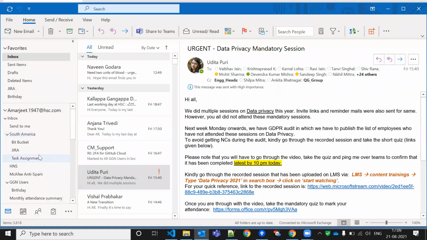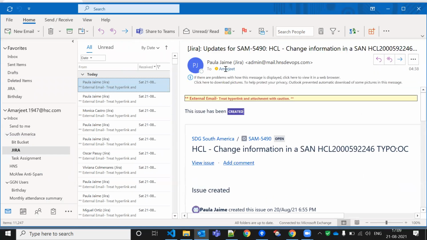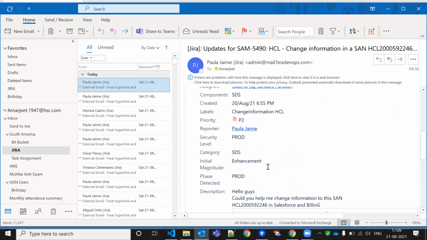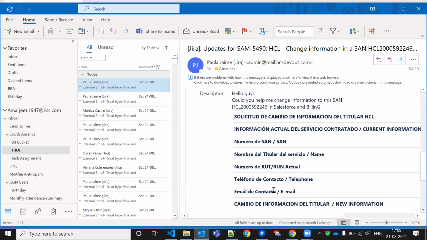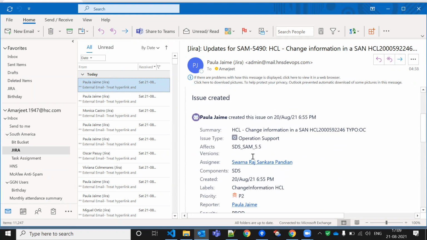Because I'm discussing about, and with the link, let me show you how it will be sent. So this is Jira. So suppose someone is adding something, so this is coming to me. Now this is a message which I will get if someone is changing something in the comment section and something else. So everything will be sent to me automatically.